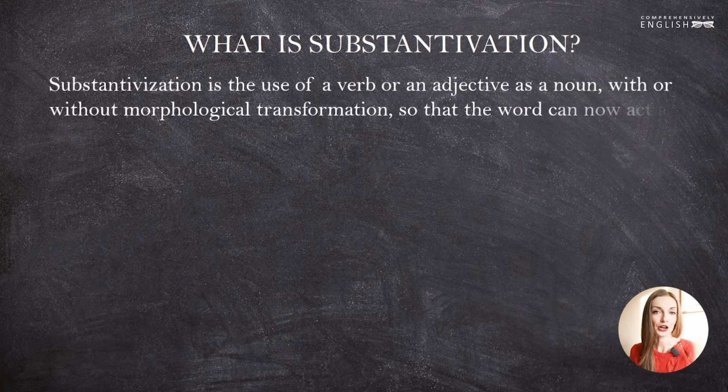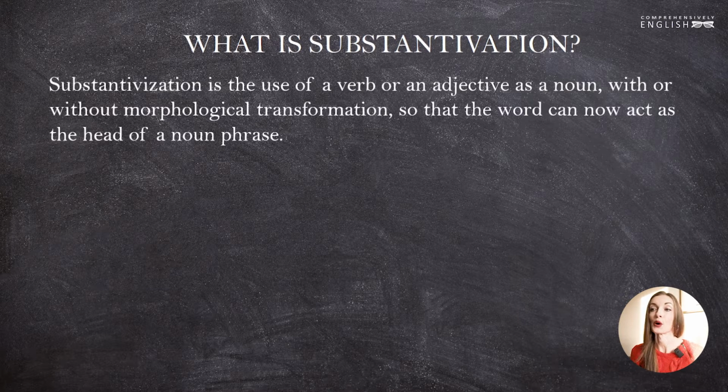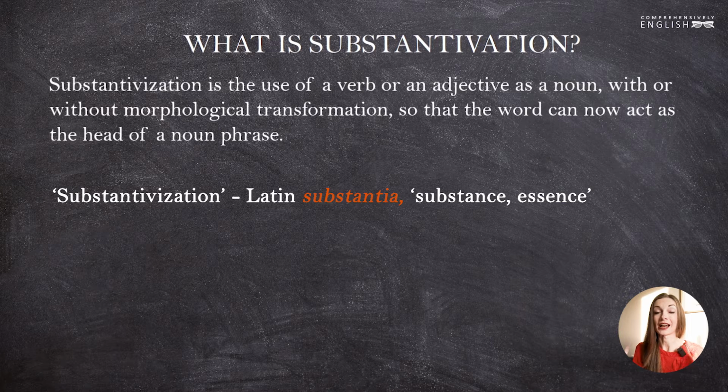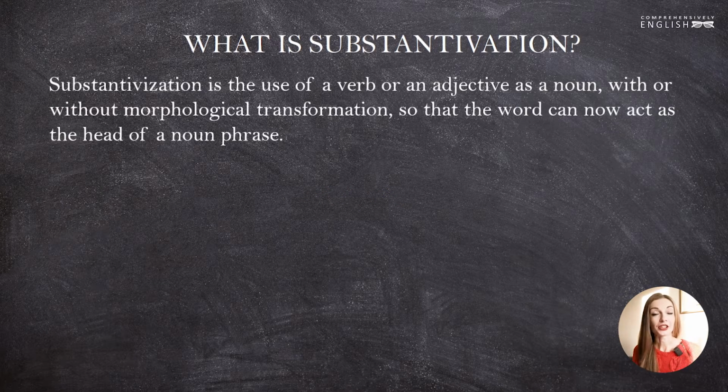Substantivization is a linguistic term that stands for the use of a verb or an adjective as a noun, with or without morphological transformation, so that the word can now act as the head of a noun phrase. The name substantivization comes from the Latin word substantia, substance. So we can say that substantivization is a process of becoming a substance, or a thing. Today we'll only be talking about adjectives and how they can become nouns. To be more precise, how they can acquire the functions of nouns in a sentence.